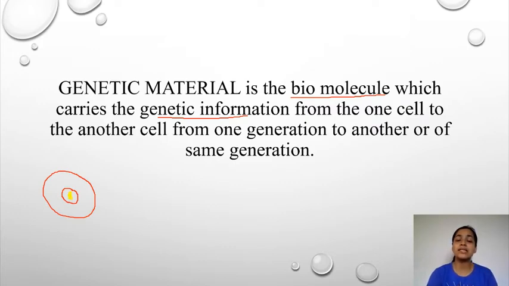So what is this? Just now we saw, number one, it is a biomolecule. That means a molecule responsible for life. And this is the molecule which will actually contain the genetic material. This yellow color matter that I have shown here contains the genetic information about the type of proteins this cell will consist, the type of function this cell will perform, everything. All the genetic information about this cell will be stored in this particular yellow color molecule, which is the genetic material.